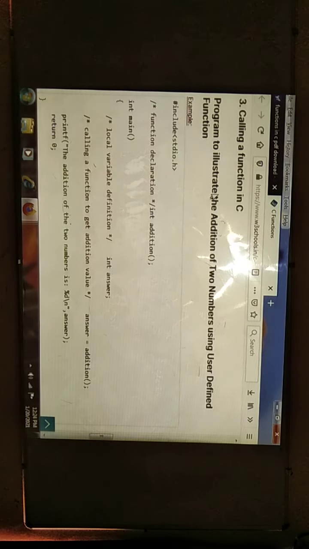First we declare the header files, hash include stdio.h, hash include conio.h. Then the function prototype we have declared, int addition, terminated with the semicolon. This one is the function prototype. Then we start with int main. In the main method, we are going to call the addition. First we need to declare the local variable definition, meaning here we declare one variable in the main method.